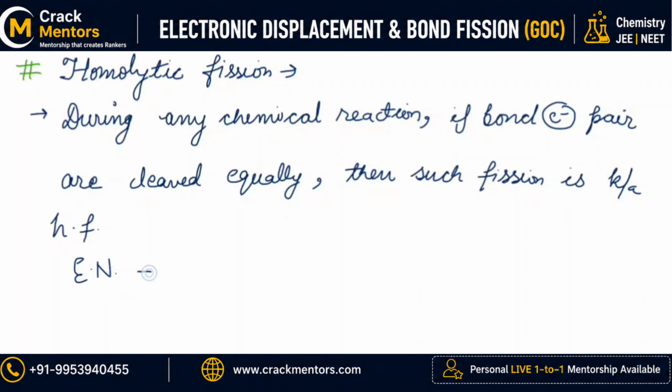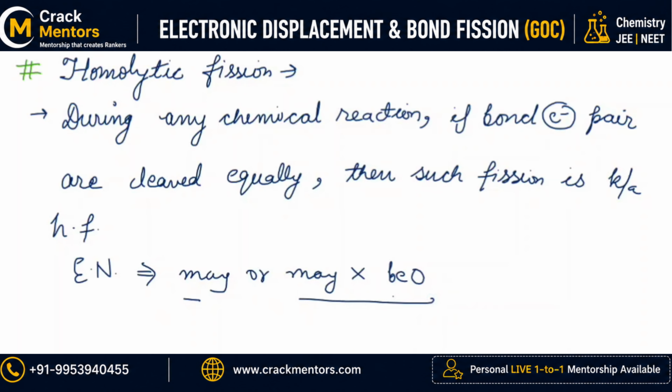Electronegativity difference may or may not be 0. Okay. When the electronegativity difference is 0, means everything is shared equally.